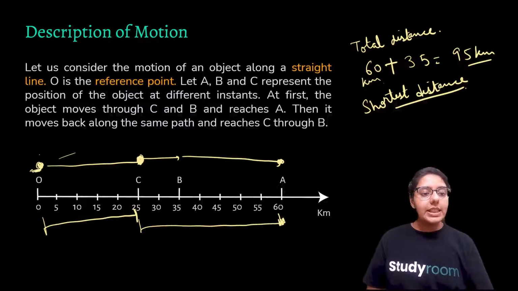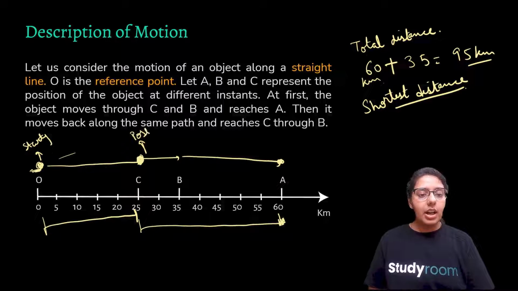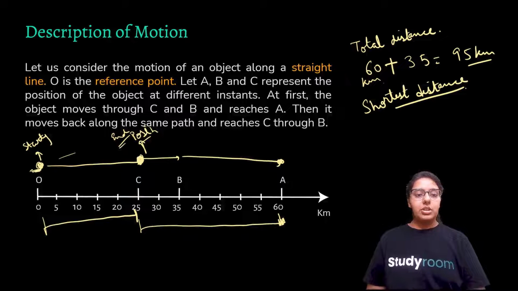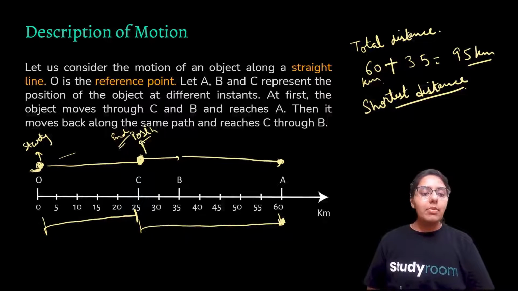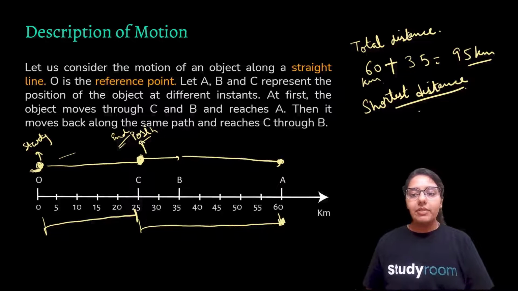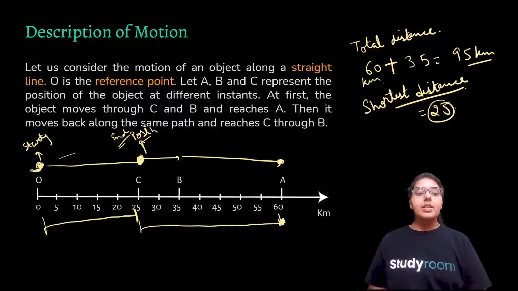Now if I ask you about the shortest distance it is covering, if you want to calculate the shortest distance: it is starting from O, it took all the paths returning, and its final position is C. So the shortest distance of this object will be 25 kilometers.